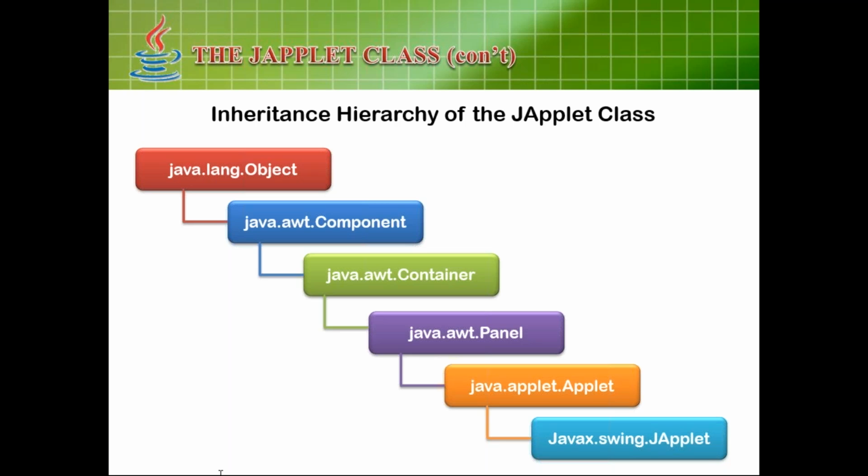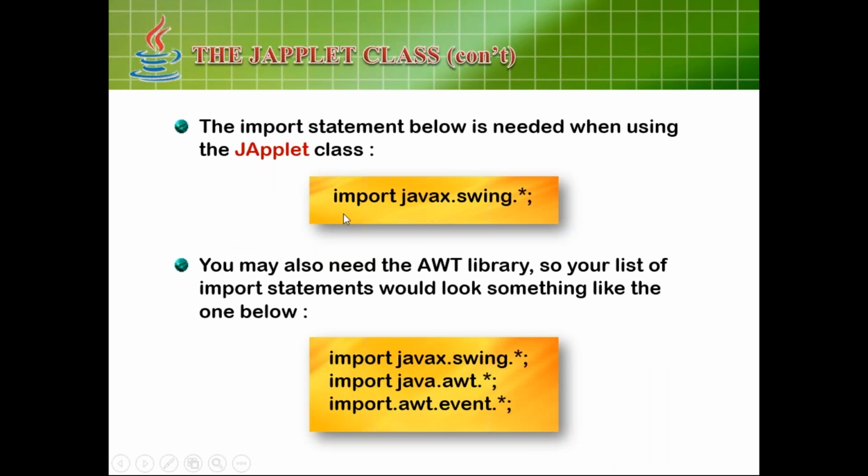So javax.swing. Again, JApplet they have included. For importing this one, we need to import javax.swing.*. It's something like java.applet.* we have to use. And then if you want to use any components, you need to import java.awt.*. And if you want to create any events, you need to import java.awt.event.*.